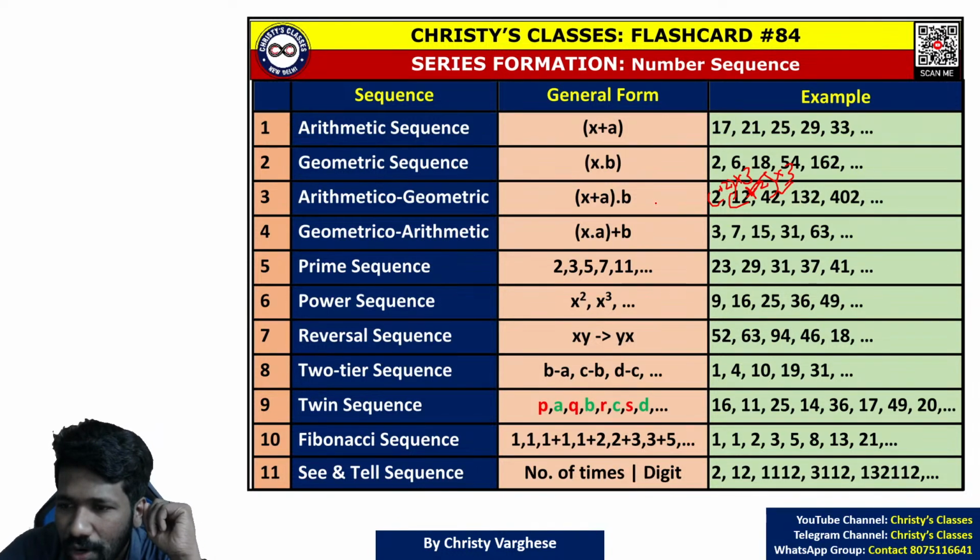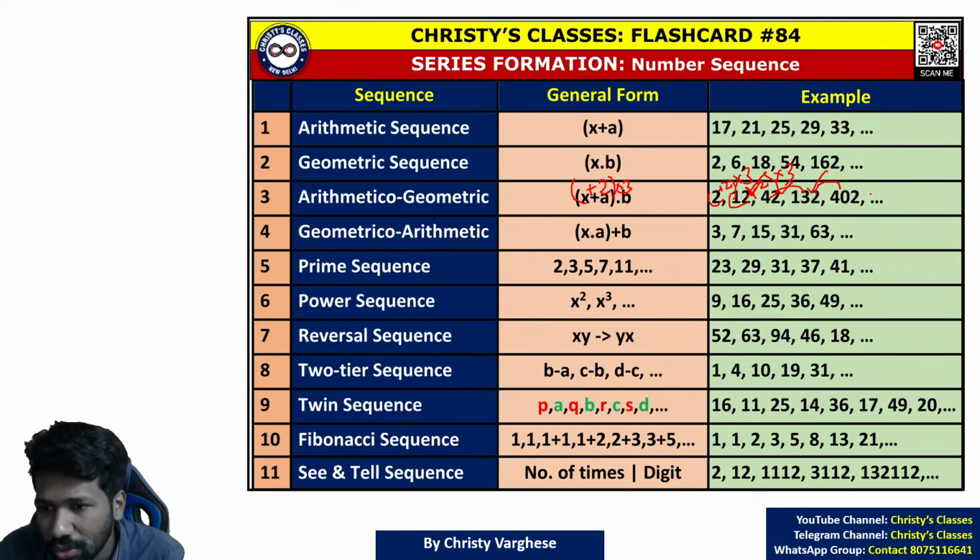So here what we have done is A is 2 and B is 3. A is 2 and B is 3 in this example. 42 plus 2, 44 into 3 is 132. 132 plus 2, 134 into 3 is 402. So what will be the answer? 402 plus 2 into 3 will be the next term. That is 404 into 3, 1212 will be the next term.